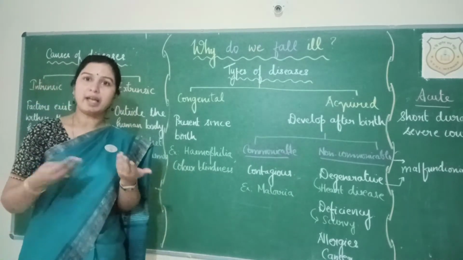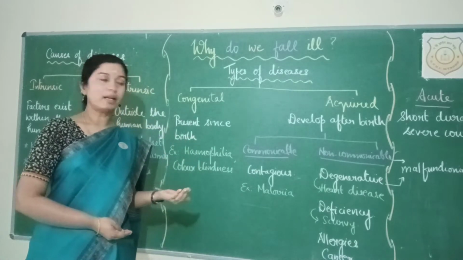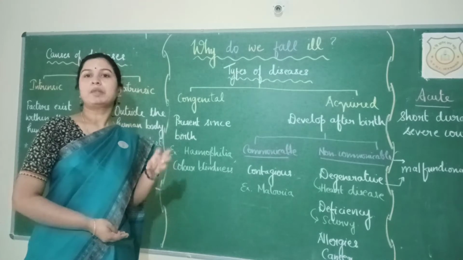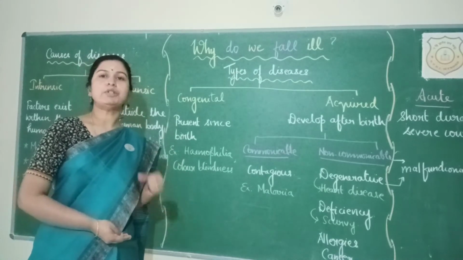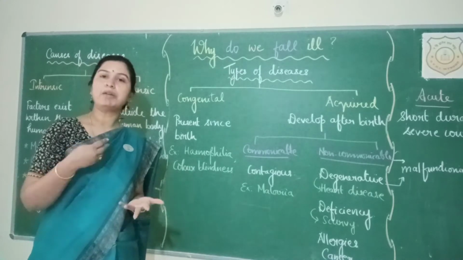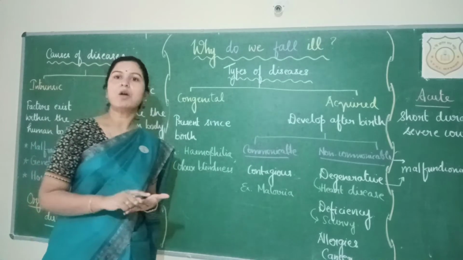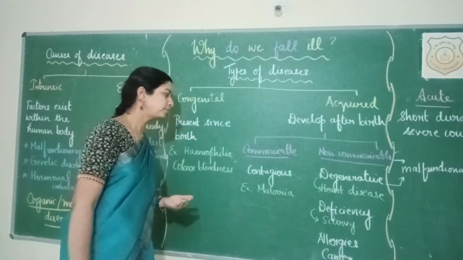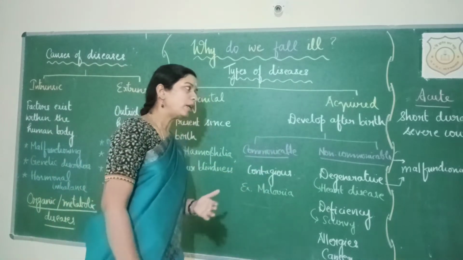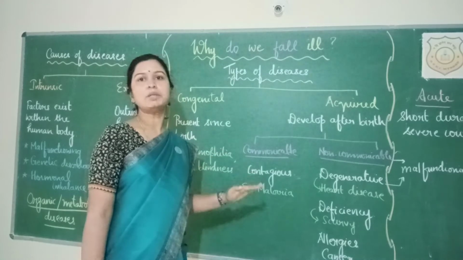By means of air, water, food or even physical contact through different pathogens. Pathogens are nothing but microorganisms or organisms which cause diseases. And these organisms, as I told you, can be viruses, bacteria, protozoa, fungi or even small worms. Example, malaria.